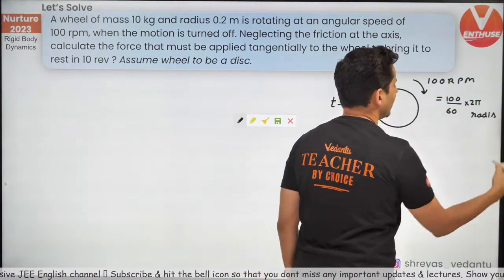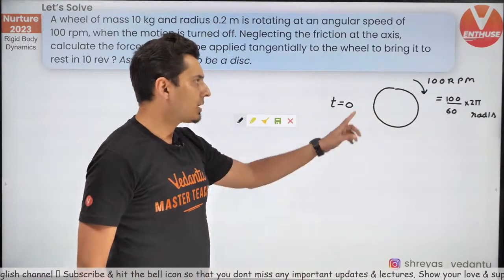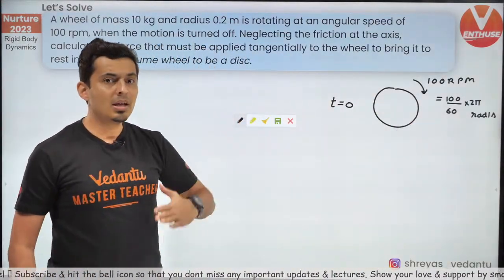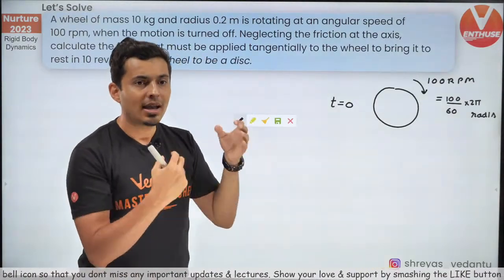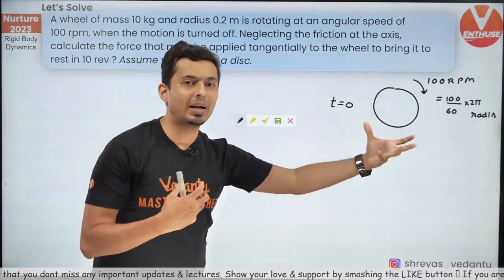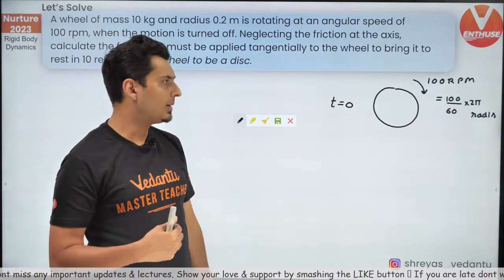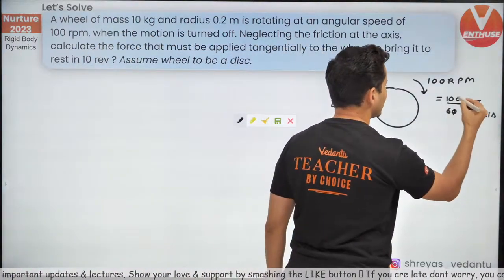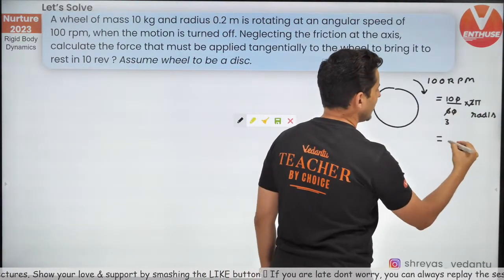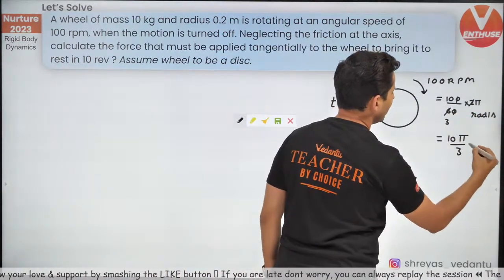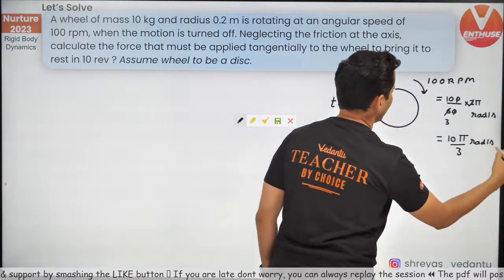This is very important, that's how you convert RPM into radians per second. First you convert it into per second, and one round is 2 pi radians, so just multiply by 2 pi. Few things get cancelled, and this 2 and this 6 cancel to 3. So this becomes 10 pi by 3 radians per second.